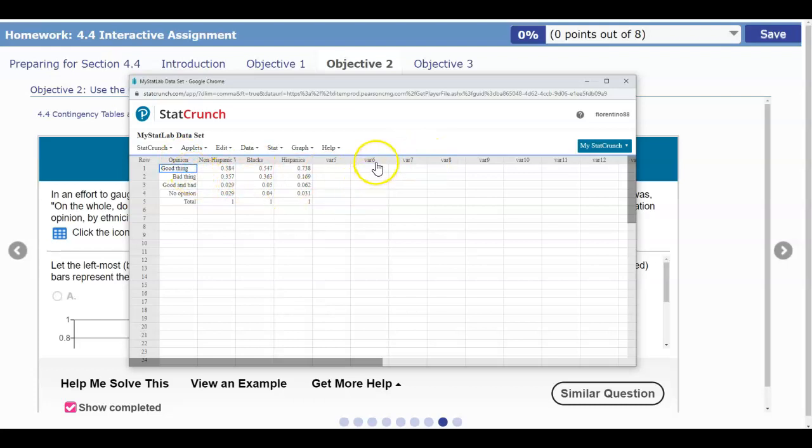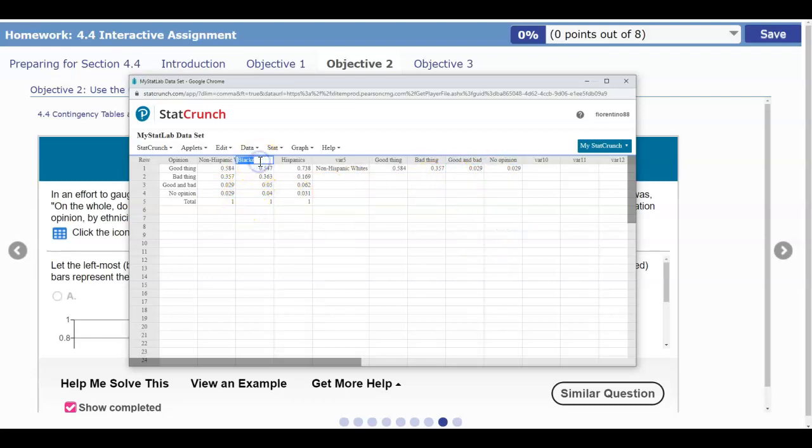We're going to create a column that represents a good thing. All I'm doing is copying and pasting those values in here, so we're making those the column headings. We have the column headings of good thing, bad thing, good and bad, and no opinion. Now the first one, we're going to copy the title non-Hispanic whites and put that in here. Then we're going to put our numbers. We copy 0.504, which represents a good thing, and then 0.357 is the bad thing, and then we copy and paste 0.029 here, and do the same thing here.